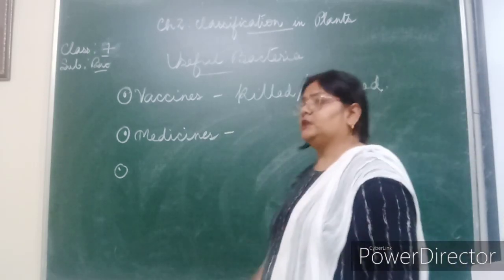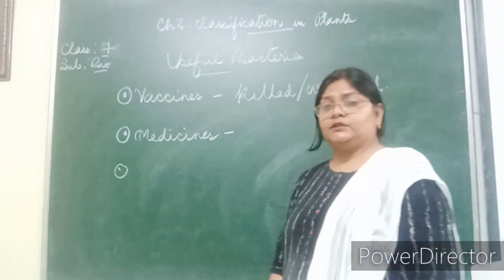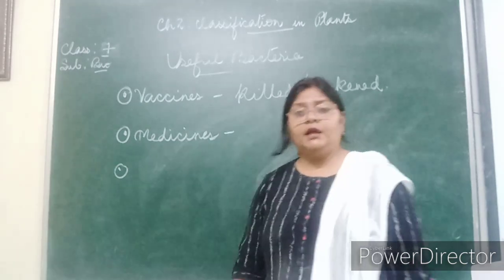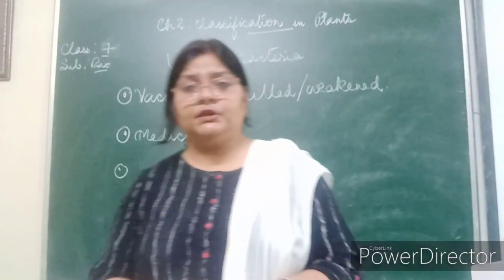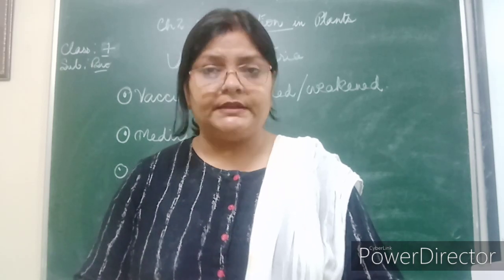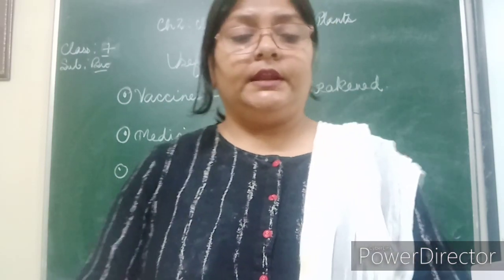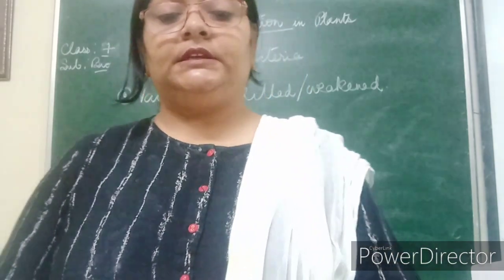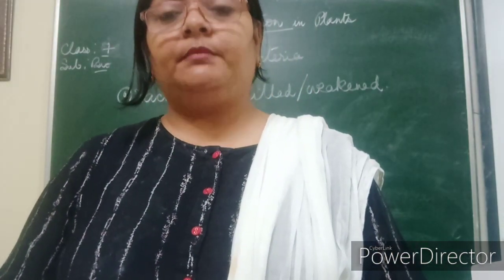Now, there are many medicines, like streptomycin, where bacteria are used to produce those medicines. Then chloromycetin, aureomycin, tetramycin.